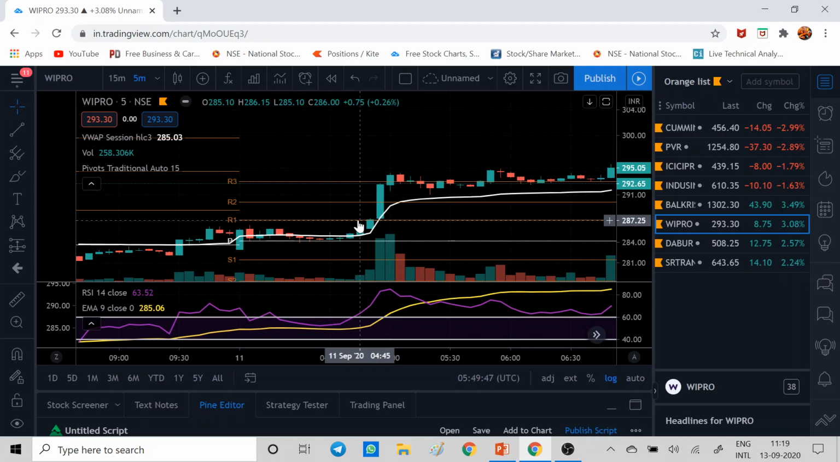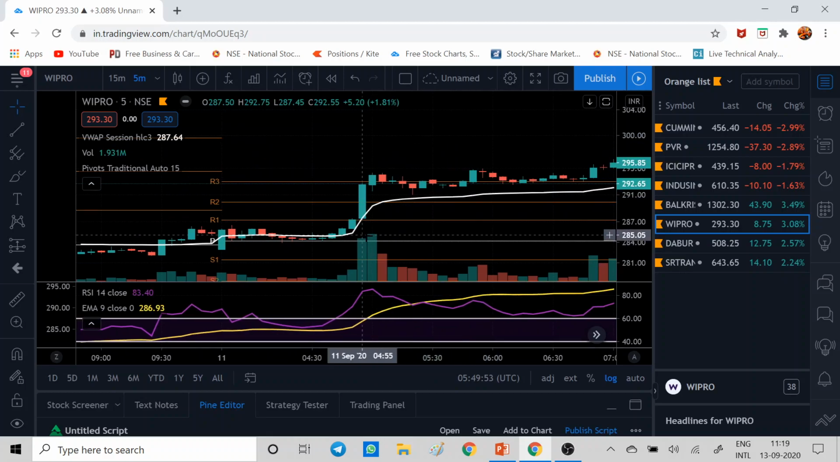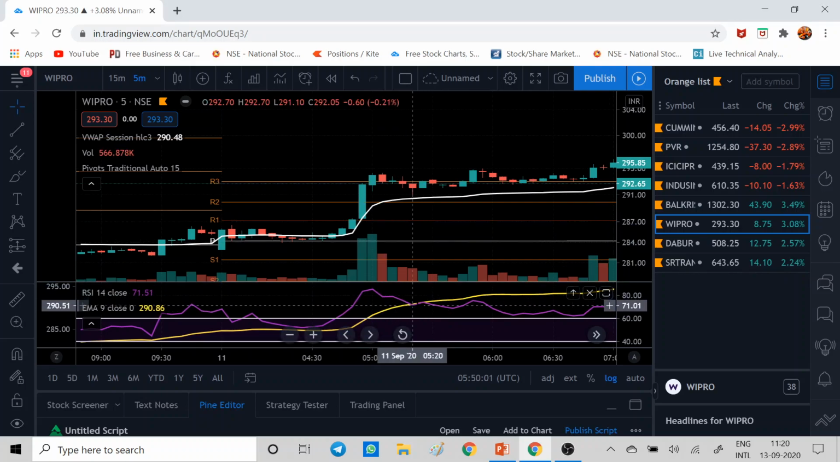You can keep R1, and if it is sustaining R2, R2 is also sustaining R3. So second thing, what did I say? Whenever your VWAP is being crossed by the price, you can exit. Or third one is whenever RSI is crossing your EMA 9, then you can exit. These are the three ways you can exit.